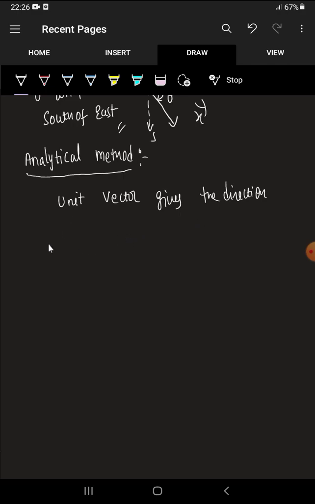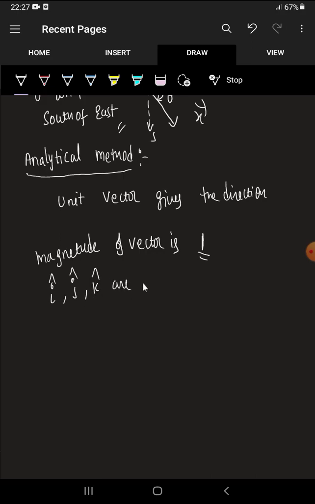Unit means the magnitude of that vector is 1, then that is called a unit vector. So i cap, j cap, k cap are unit vectors of x, y, z respectively.